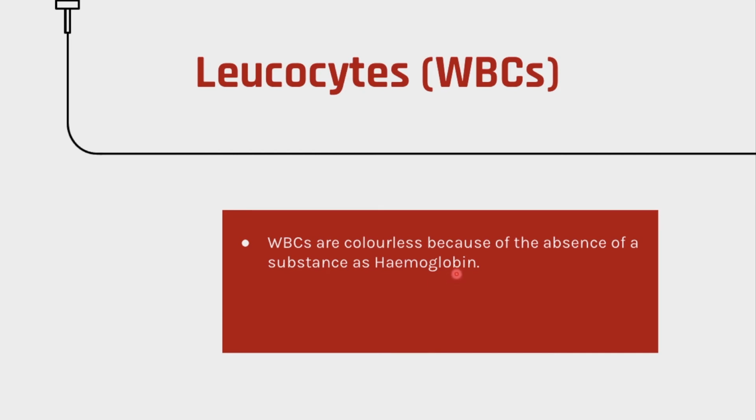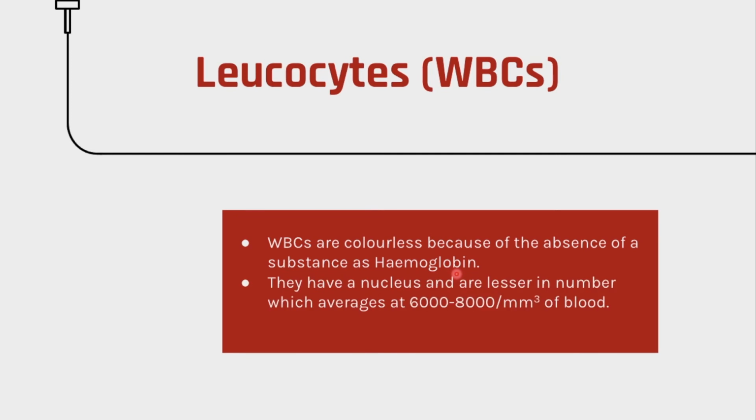They just have to kill pathogens. They have a nucleus and are lesser in number, averaging 6,000 to 8,000 per cubic millimeter of blood. In RBCs it was 5 to 5.5 million per cubic millimeter, and here it is 6k to 8k. That's a lot fewer, right? But we don't need that many WBCs.